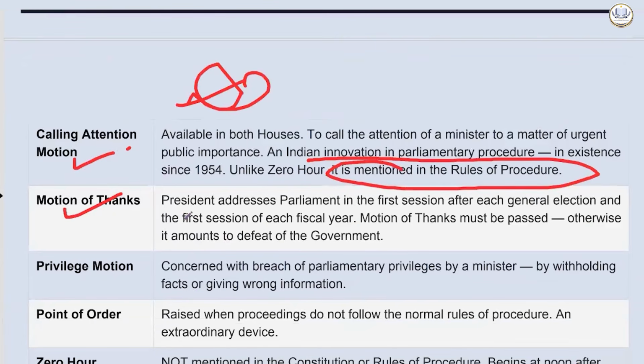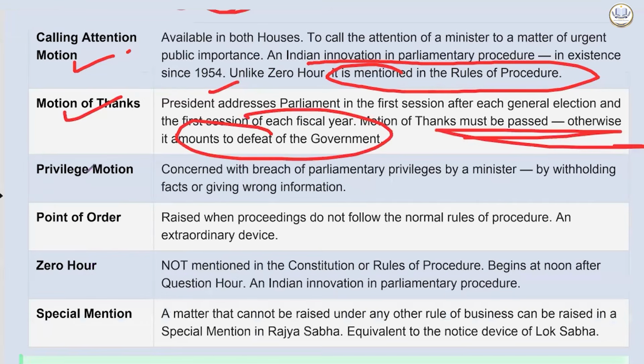Motion of thanks. The president addresses parliament in the first session after each general election and the first session of each fiscal year. The motion of thanks must be passed, otherwise it amounts to defeat of the government. That's very, very important. Then privilege, concerned with the breach of parliamentary privileges by a minister by withholding facts or giving wrong information. Then point of order.